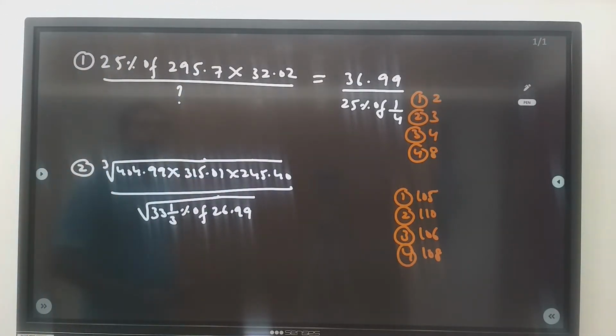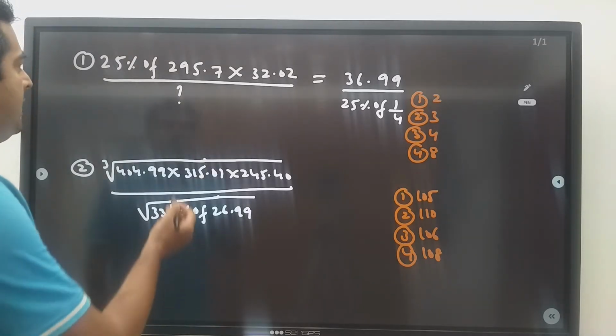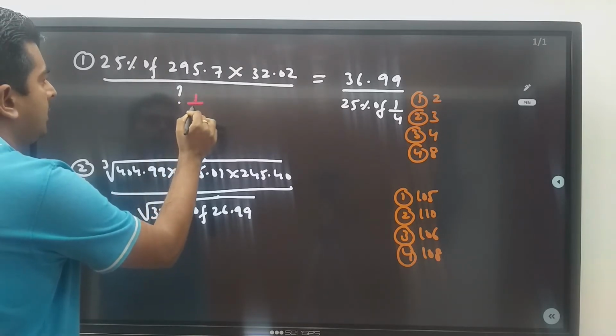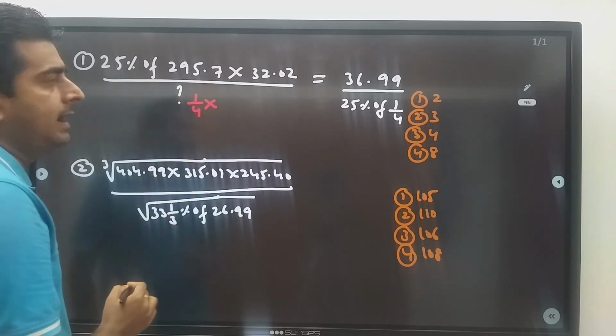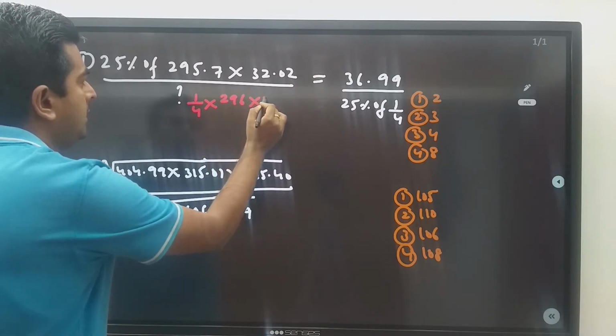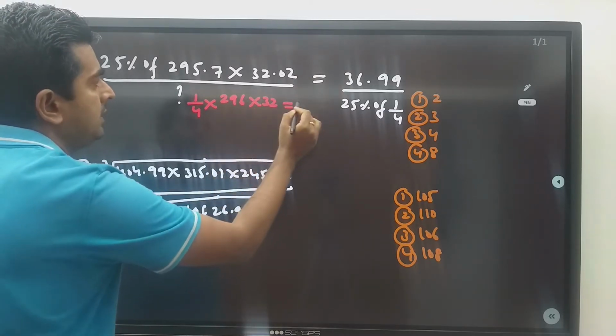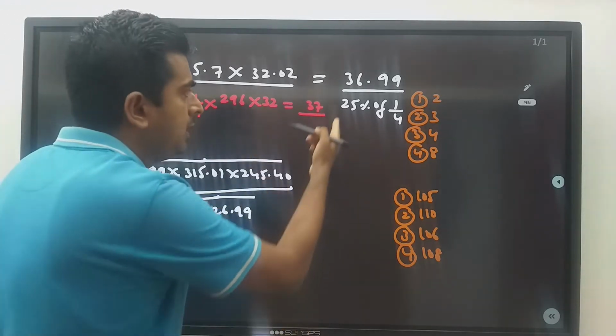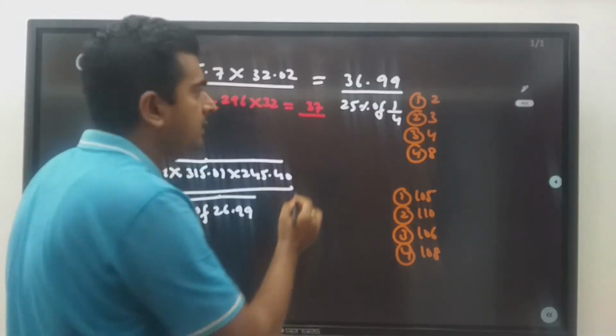25% of 295.7 into 32.02 divided by question mark is equal to 36.99 divided by 25% of 1 by 4. So 25%, what is the fraction value? 1 by 4. This is 1 by 4 into 295.7, which is nothing but 296. This 32 is equal to, this is 37 divided by 25%. What is the fraction value? 1 by 4. 1 by 4 into 1 by 4 is 16.